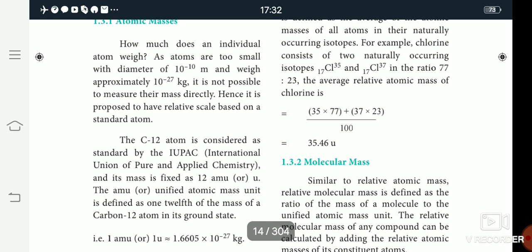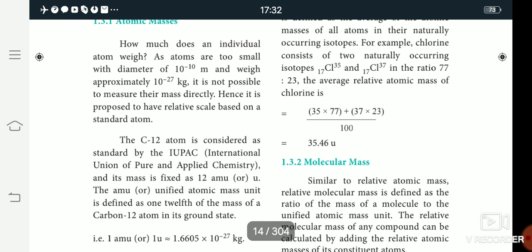It is the International Union of Pure and Applied Chemistry. One atomic mass unit, or one unified atomic mass unit, is equal to 1.6605 × 10^-27 kilogram.